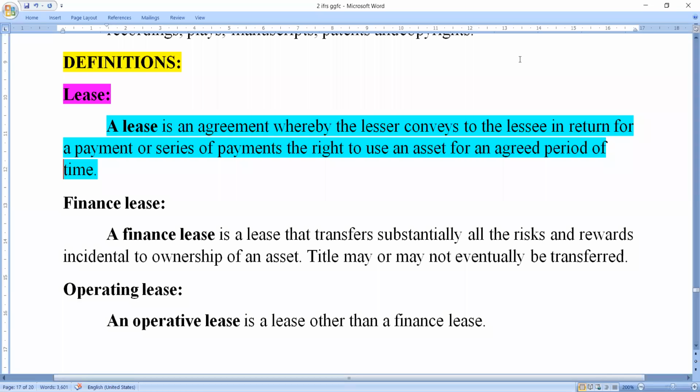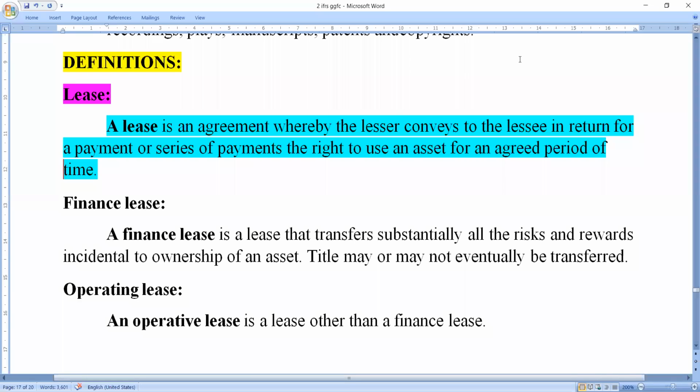In return for a payment or series of payments, for a certain sum, whether it is a finance lease or an operating lease, the lessee gets the right to use an asset. What type of assets? It may be machinery, furniture, equipment or a computer. Any type of asset. They give a certain sum of money in the form of cash payments.